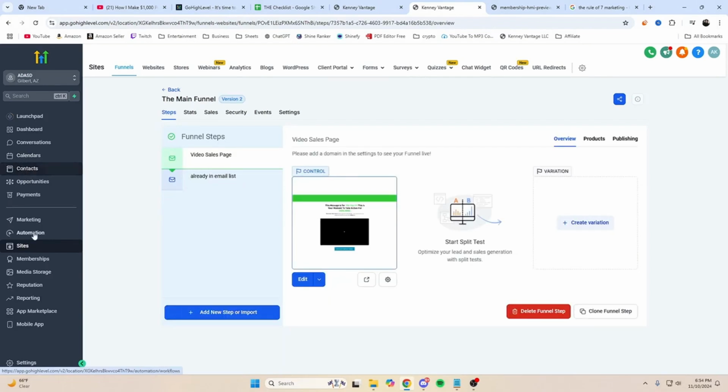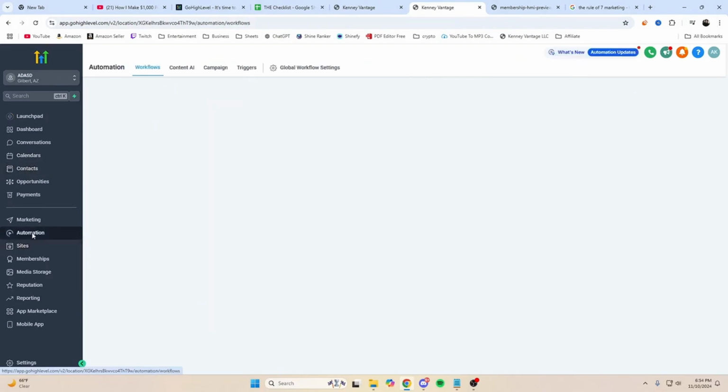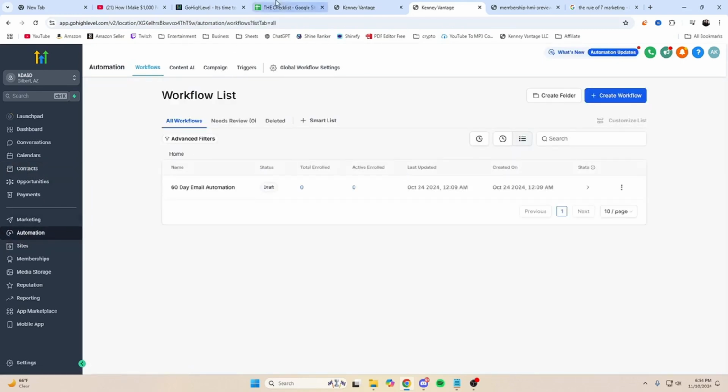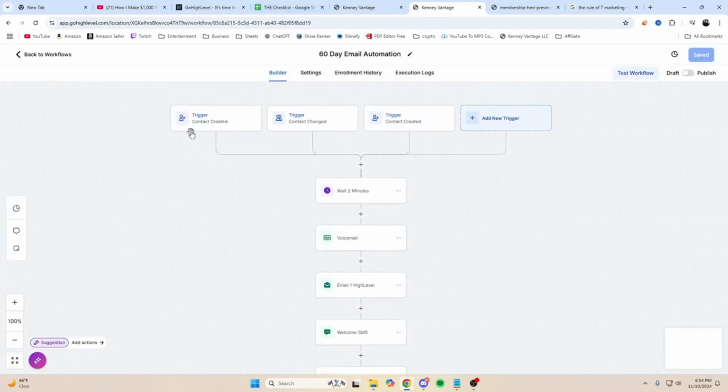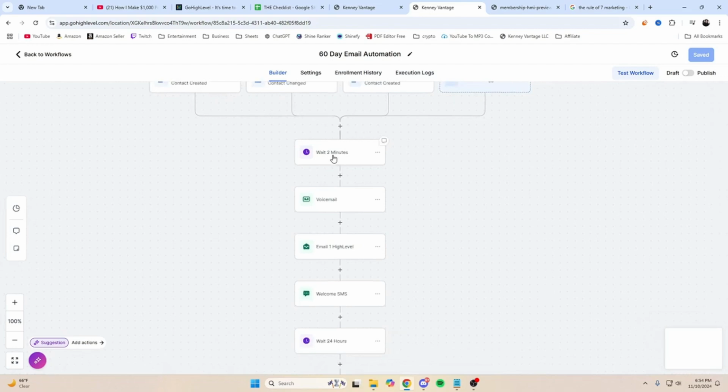But if we go to automation and we actually open the 60-day automation that uploads into your account when you click on the link in the sheet, you can actually go into here and see that the trigger on the very top is when a contact's created, or when somebody fills out a form, or when a contact's changed, stuff like that. It's going to send them through this workflow. So it's going to send them through this pipe, and it's going to go and wait 2 minutes.